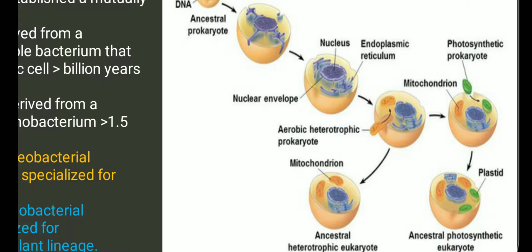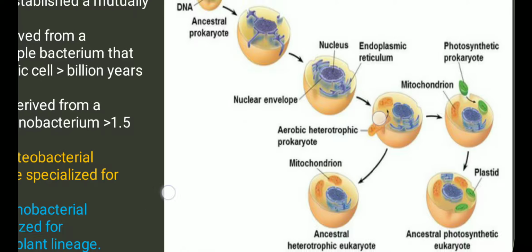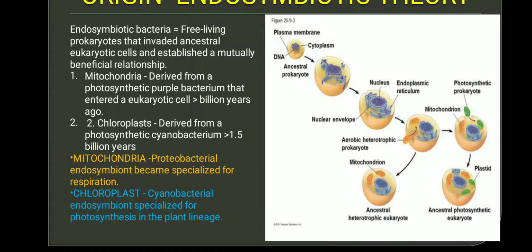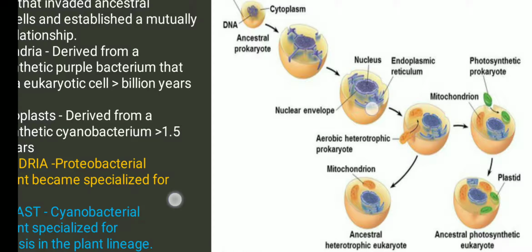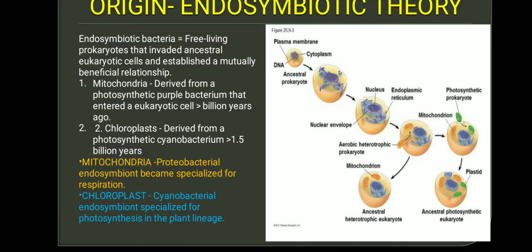Later on, an aerobic heterotrophic prokaryotic bacterium, which is usually believed to be a photosynthetic purple bacterium, entered the eukaryotic cell over a billion years ago. So the eukaryotic cell engulfed the prokaryotic purple bacterium, which now we call mitochondria.